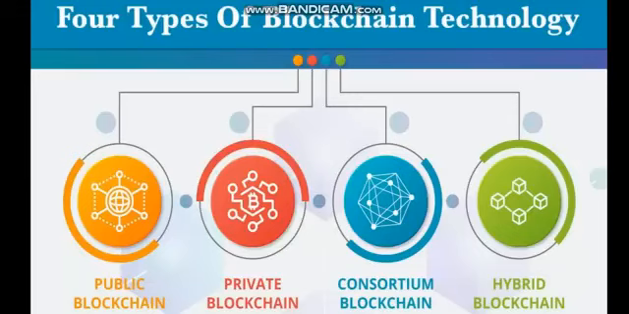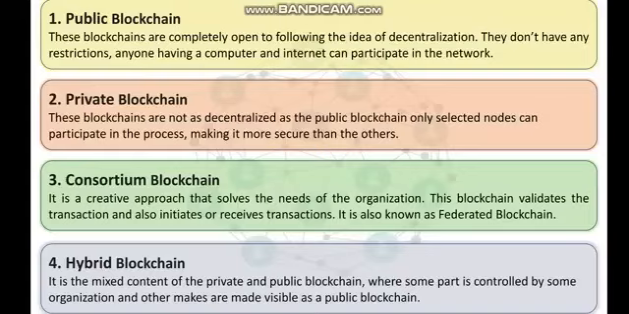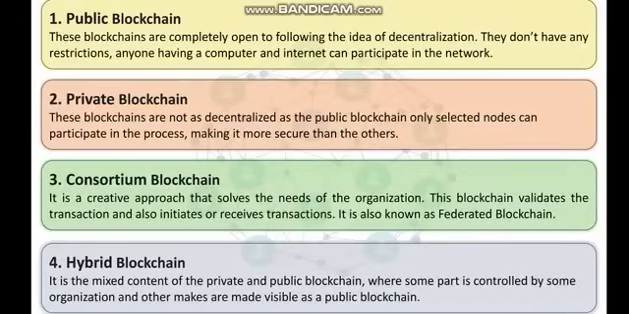4 types of blockchain technology: public blockchain, private blockchain, consortium blockchain, hybrid blockchain. Private blockchain. These blockchains are not as decentralized as the public blockchain. Only selected nodes participate in the process, making it more secure than the others.